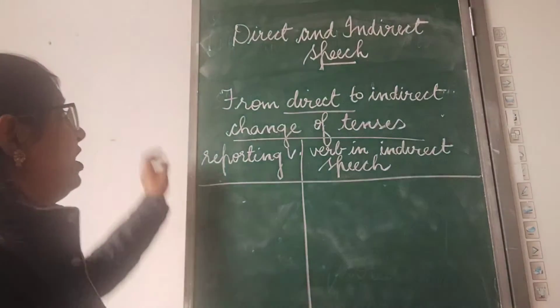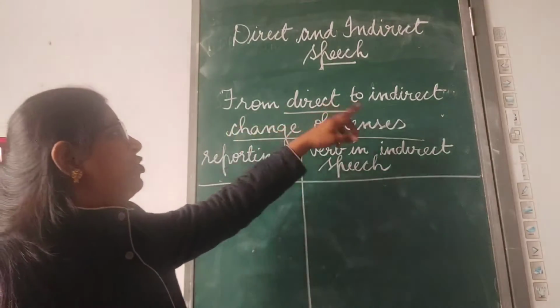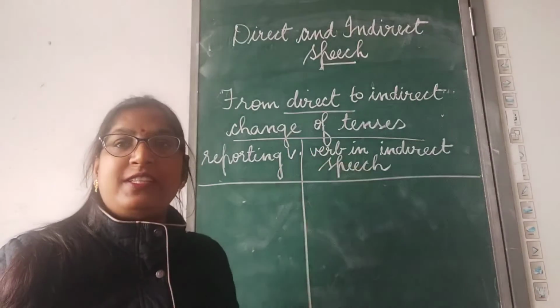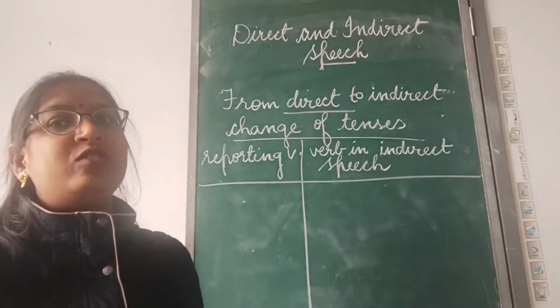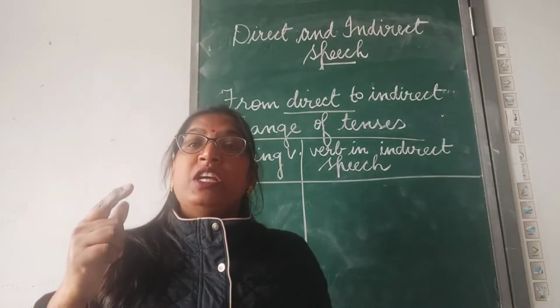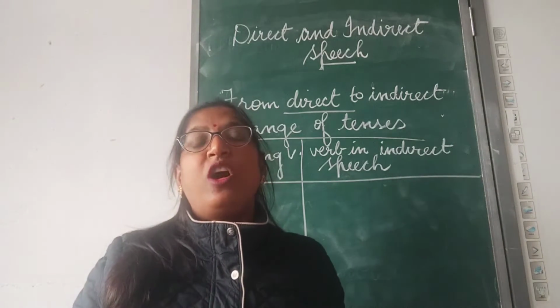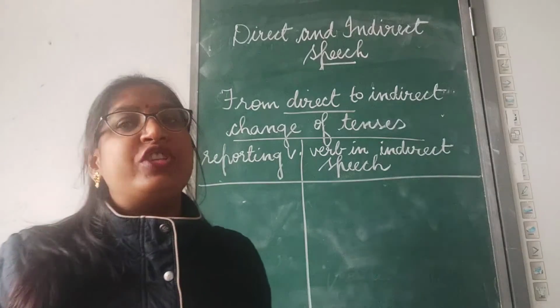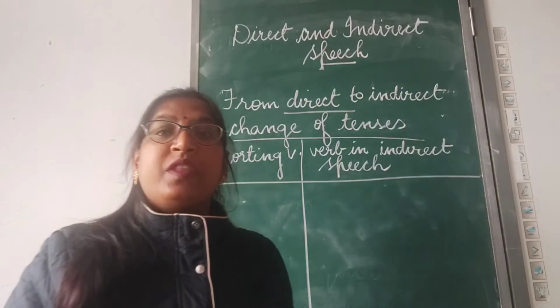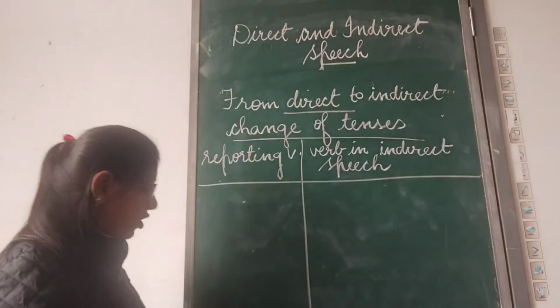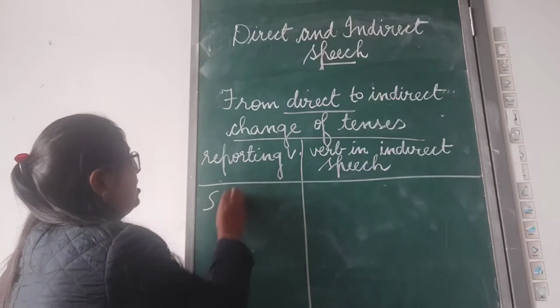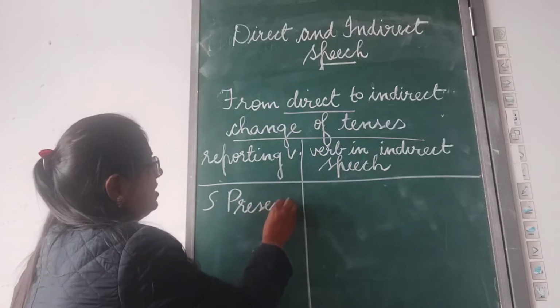Now let's see the change of tenses from direct to indirect. I told you in the beginning we change the tense of the quoted speech according to the tense of the introducing verb or reporting verb. Clear? So let's see if the reporting verb or introducing verb is in simple present tense.